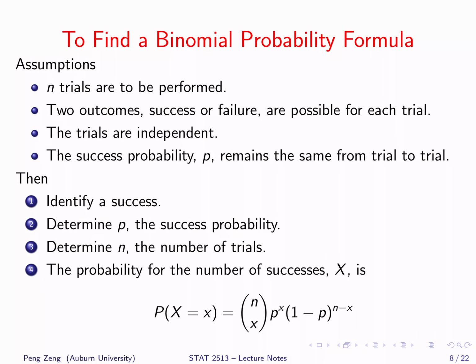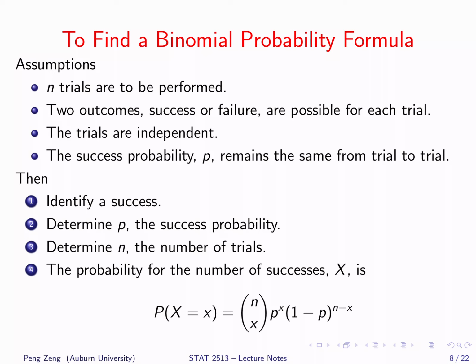This slide lists all the key steps to calculate a probability involving binomial random variables. Firstly, we need to make sure that it is indeed a binomial random variable. Recall that a binomial random variable is the number of successes out of n trials. Make sure to check the three assumptions of Bernoulli trials, namely two possible outcomes, independent trials, and constant success probability.